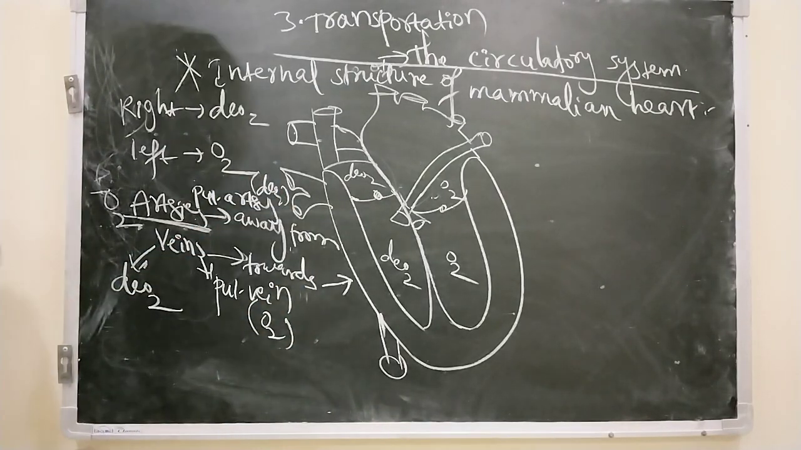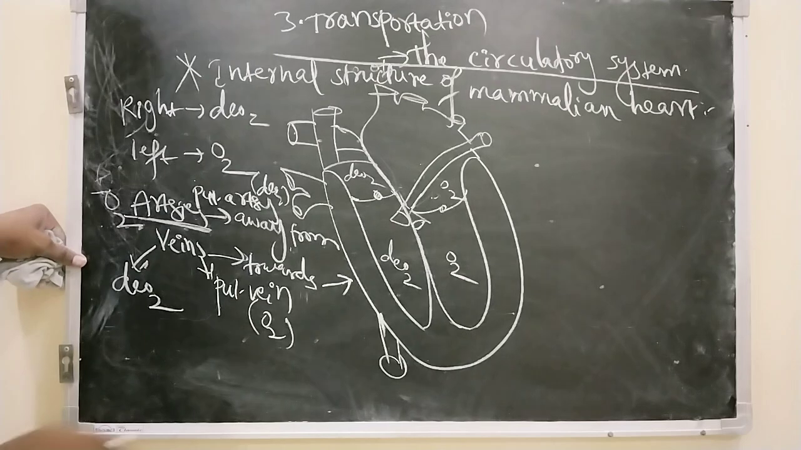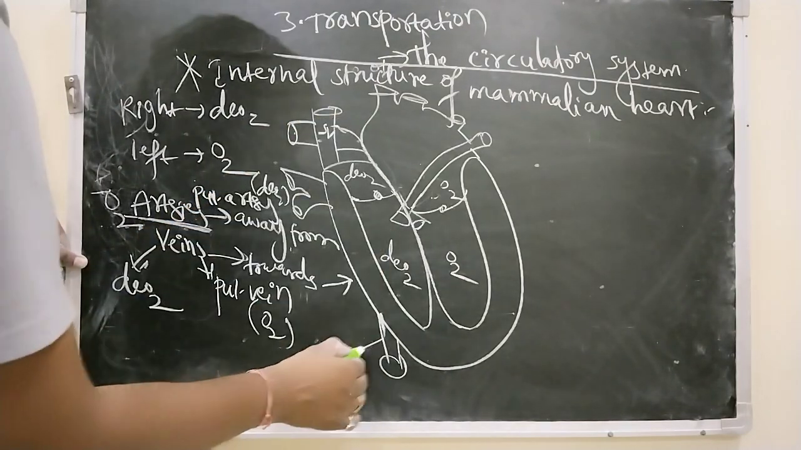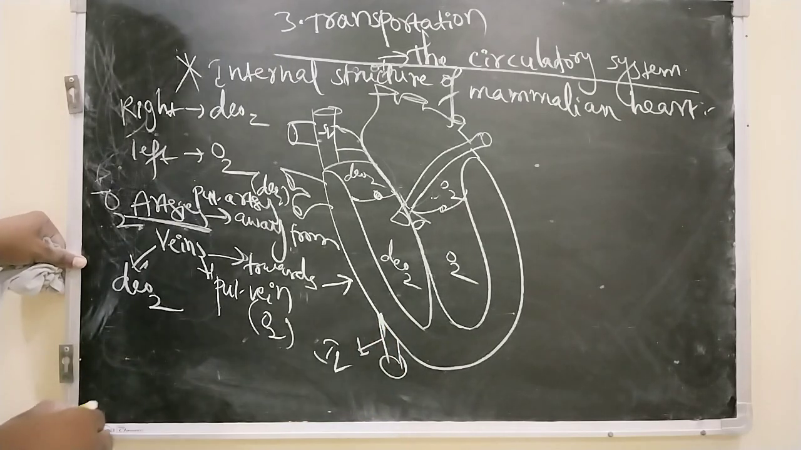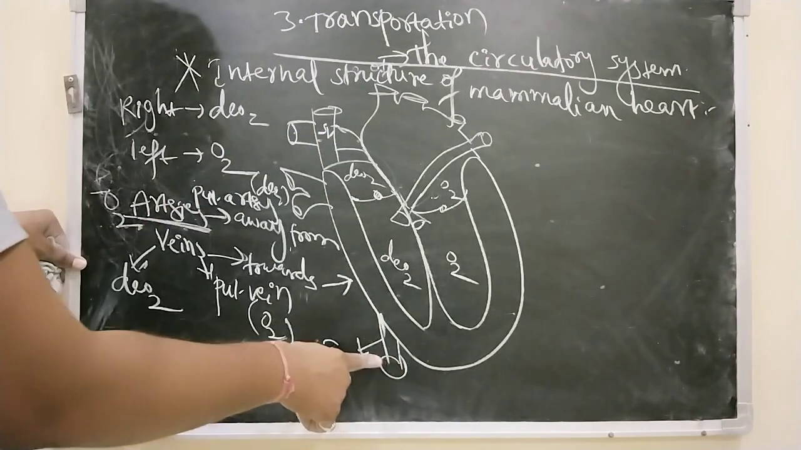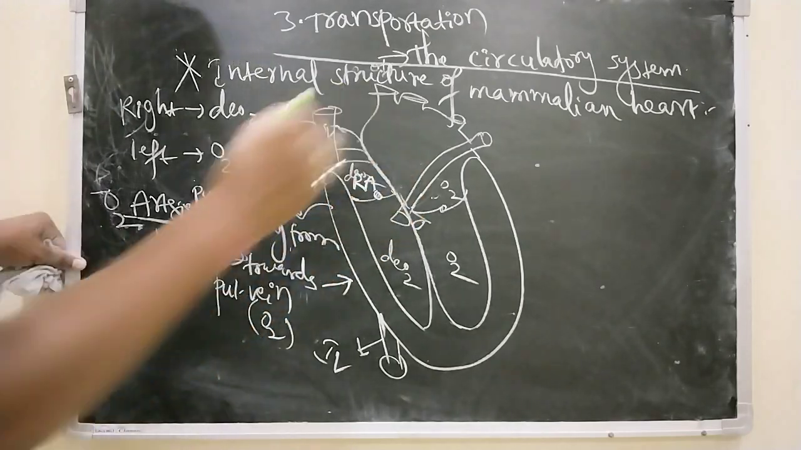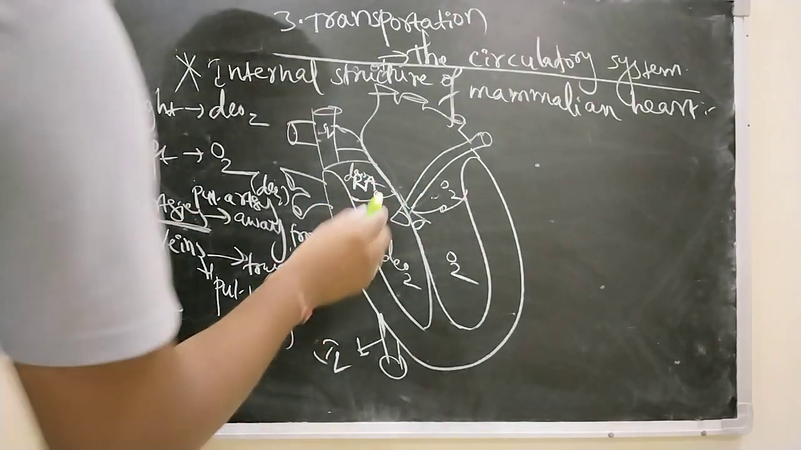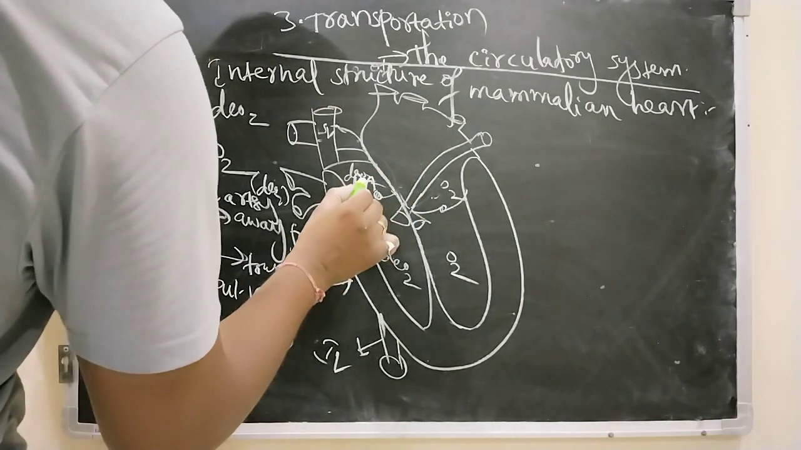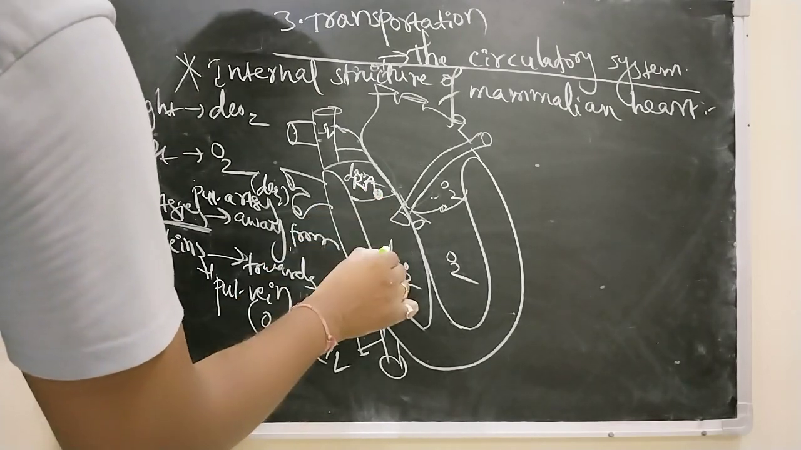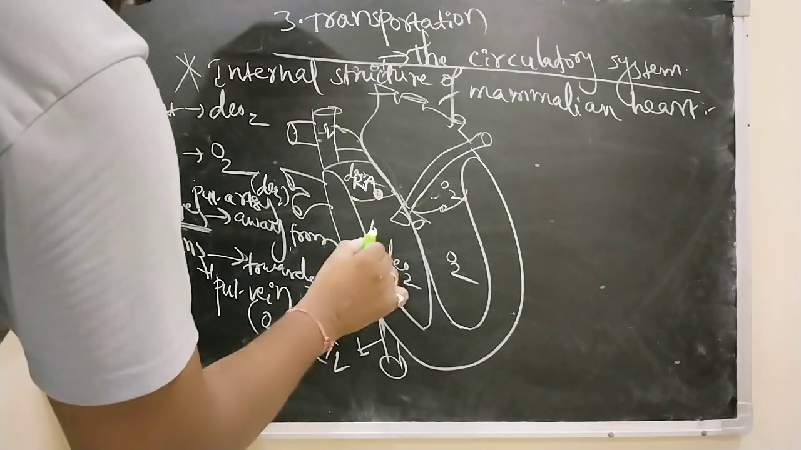Okay, right. Let's discuss the functioning. First, what happens? The superior vena cava and inferior vena cava collect deoxygenated blood from all over the body and give it to the right auricle. From the right auricle, through the right auriculoventricular aperture, deoxygenated blood enters into the right ventricle.